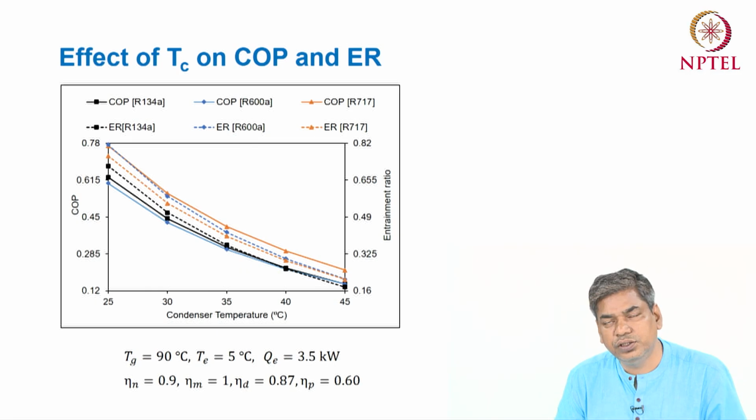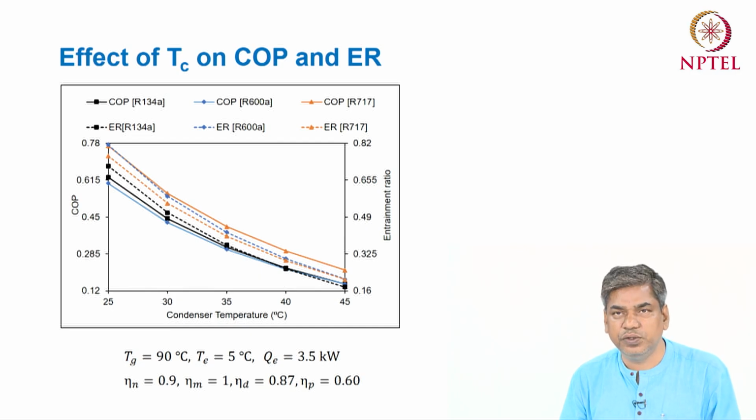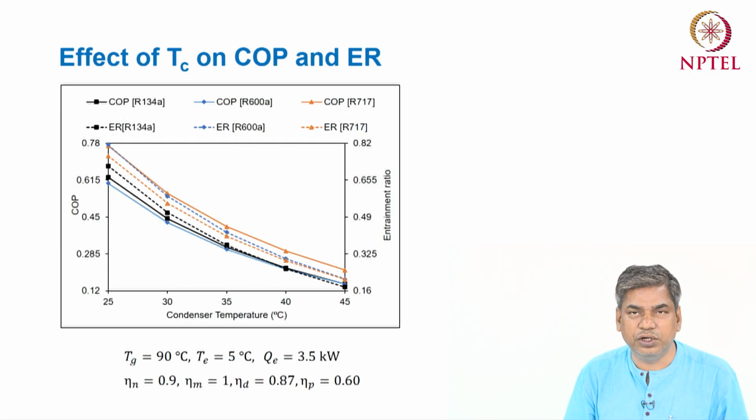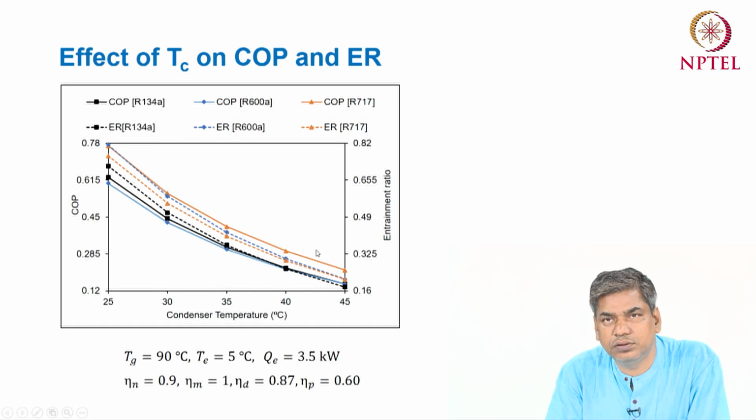If you recall the equations I discussed in the previous lecture related to the COP, you can see that the COP is directly proportional to the entrainment ratio of the system. So if the COP increases, the entrainment ratio also increases, and if the entrainment ratio increases, the COP also increases. Here we can see that with the increase of condenser temperature, the COP decreases and the entrainment ratio also decreases.